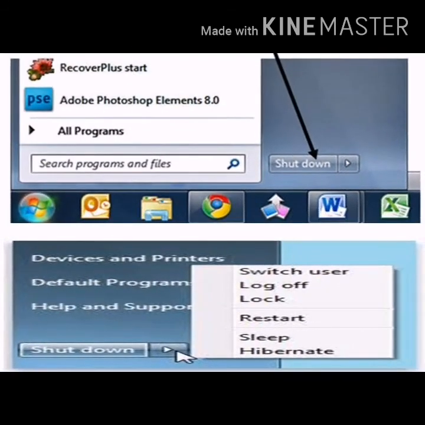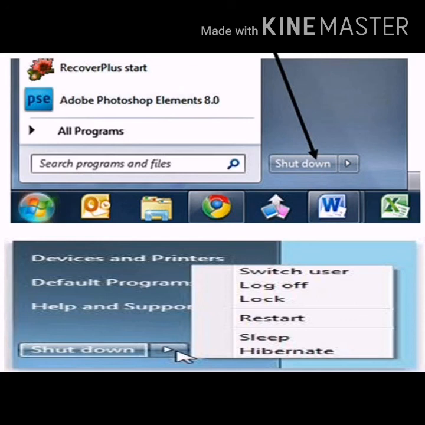At last, shutdown. If you are going to stop working with the computer system, it is highly recommended that you safely shut down your computer system so that all your opened files in the main memory can be closed properly and the changes which you have made in the settings related to Windows remain intact. If you want to perform some other function, point to the arrow on the shutdown button and choose the option as needed. The Shutdown option is used to close all the programs and turn off the computer safely.